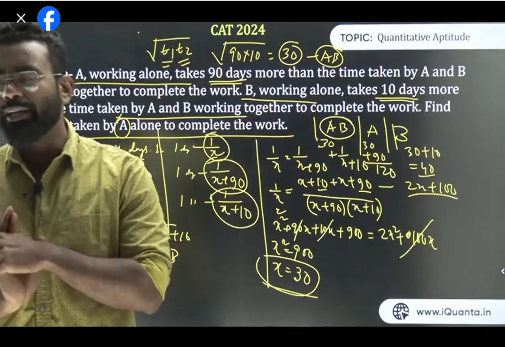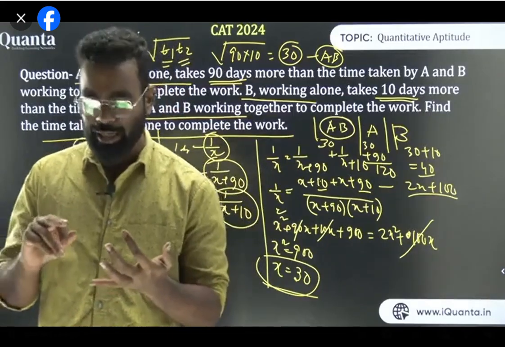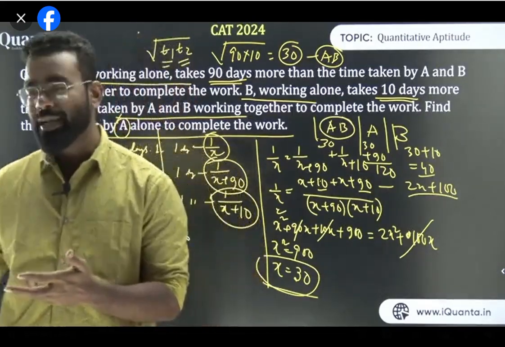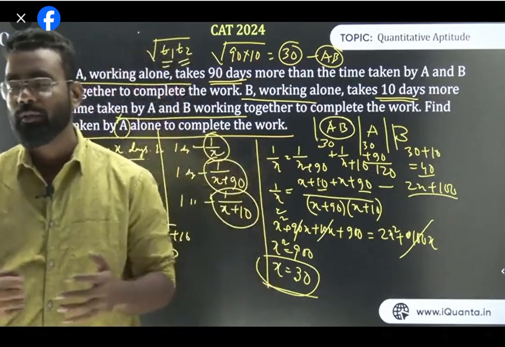How to make notes? Let's say I'm going for time and work. What I have learned today is individual work. We have learned today when it's an extra kind of question, different efficiency with OR, different efficiency with AND, and we have learned the basic MDA. So there are 5 things we have learned. Make a note and have 1 question from each. That is how you can make notes.